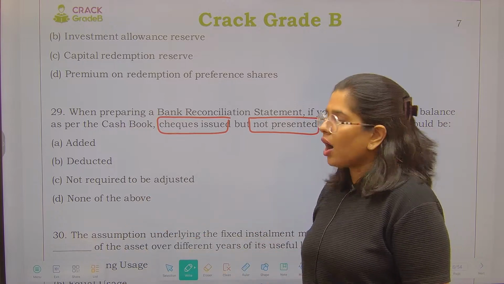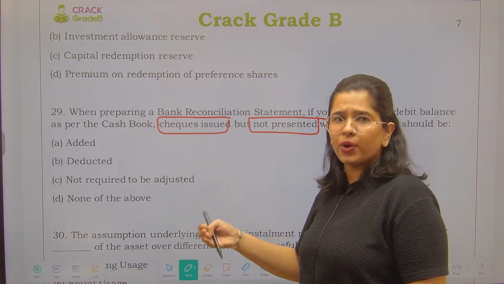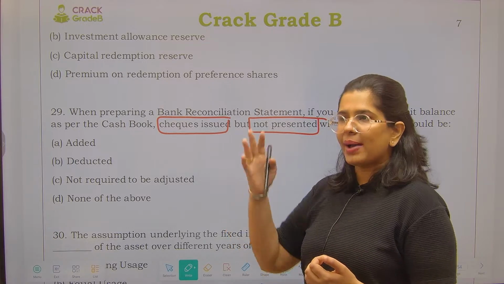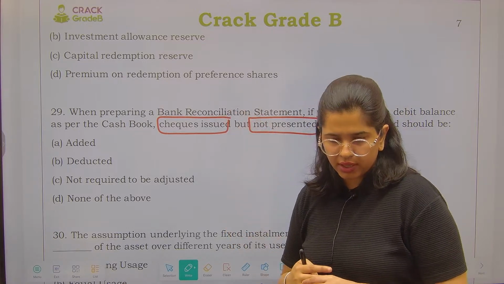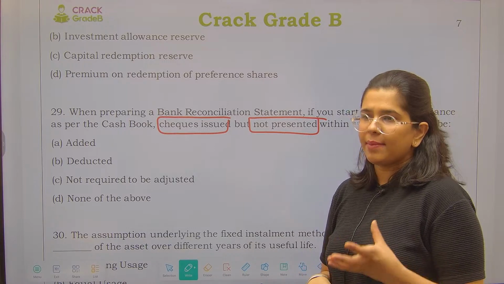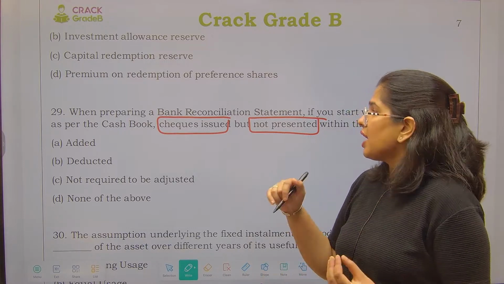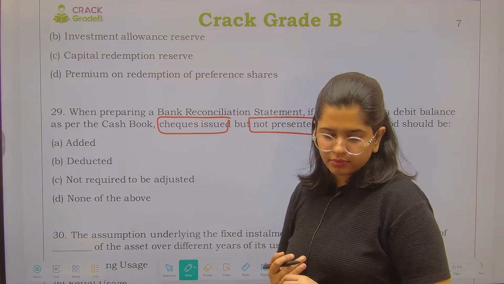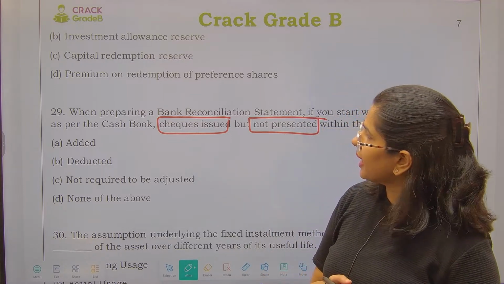None of the above. Obviously, these adjustments I am going to make in my books. Remember that. अपनी books में तो करूँगी ना, बैंक की पासबुक में थोड़ी जाके कर दूँगी, right? So just tell me in my books what is the adjustment I'm supposed to do. Should I add it? Should I deduct it? Or what should be the scenario? Question number 29.